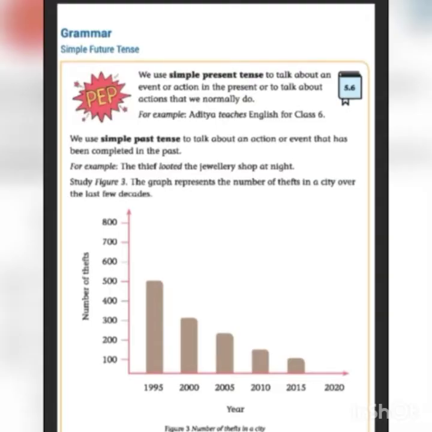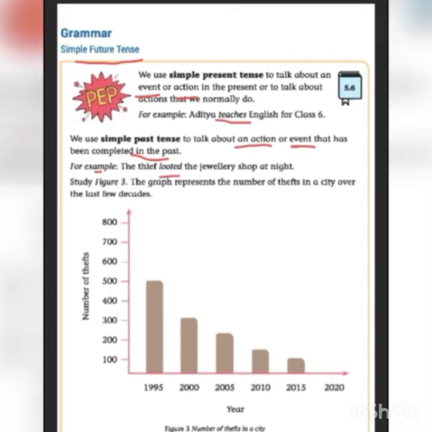Let us see in our textbook. Simple future tense. We use simple present tense to talk about an event or action in the present, or to talk about actions that we normally do. For example, Aditya teaches English for class 6. Here teaches shows the present tense. We use simple past tense to talk about an action or event that has been completed in the past. For example, the thief looted the jewelry shop at night. Here looted shows the past tense.